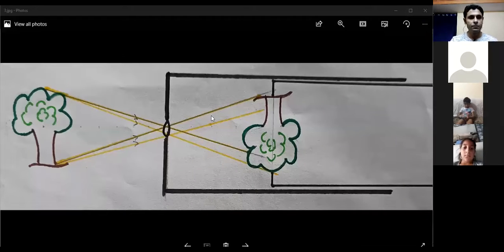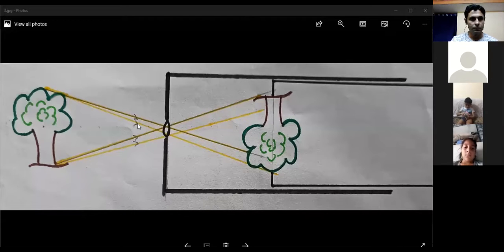Okay. So I was talking about the pinhole camera. I hope I conveyed up to where you made the pinhole camera and tried to focus it on a candle. Now I'm trying to show one image. I'll share my screen. Yeah. So this is the image. With this image, what I want to talk about.